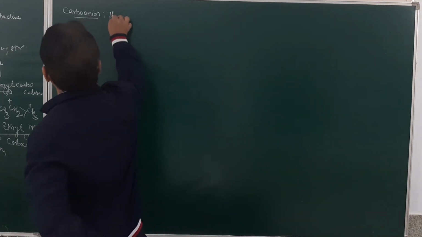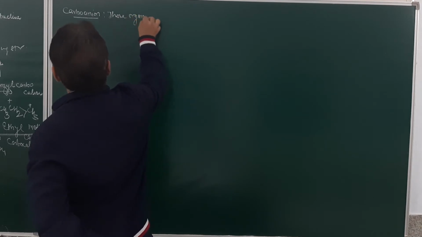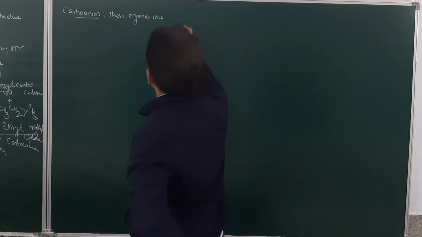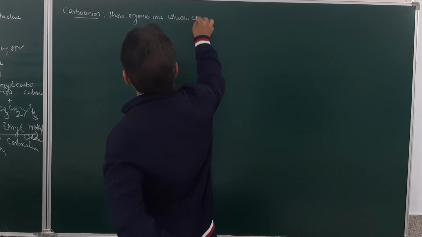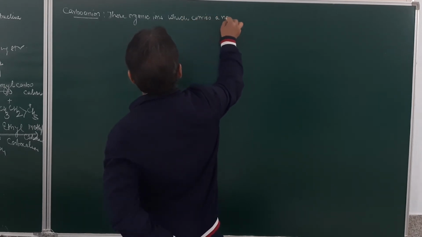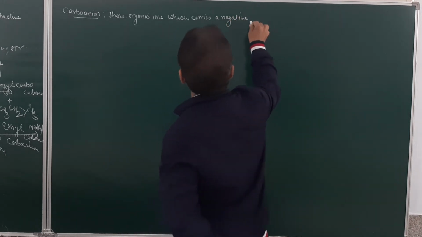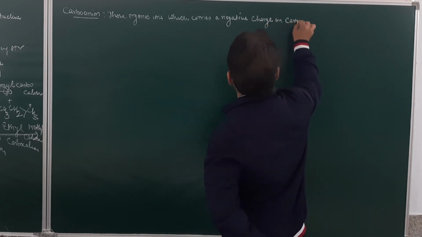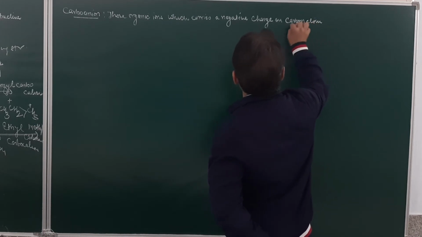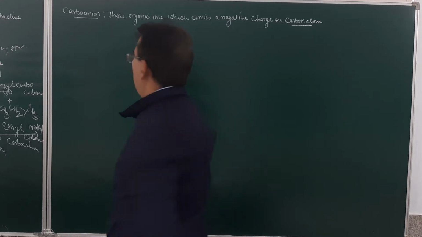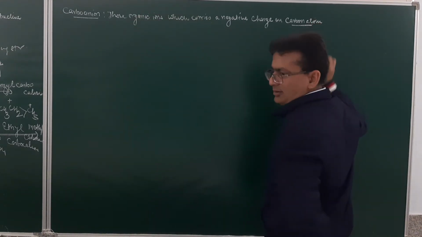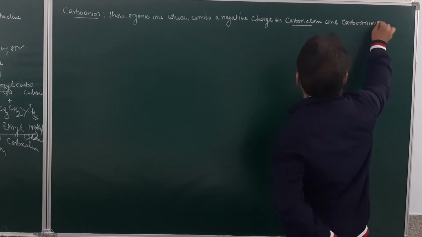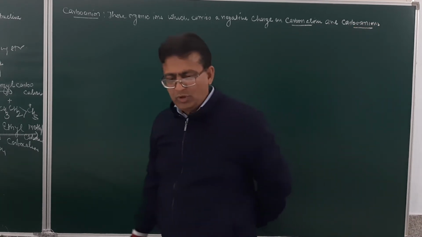So organic ions which carry a negative charge on the carbon atom are known as carbanions.